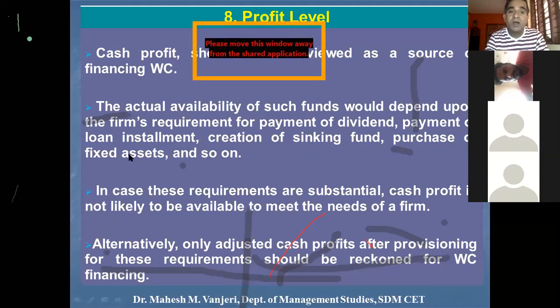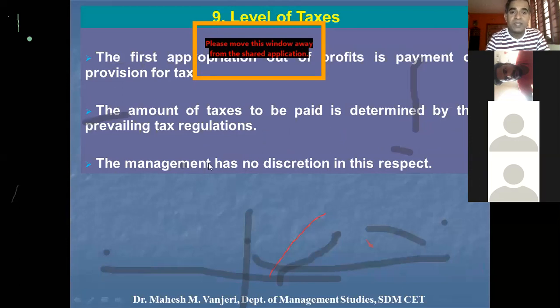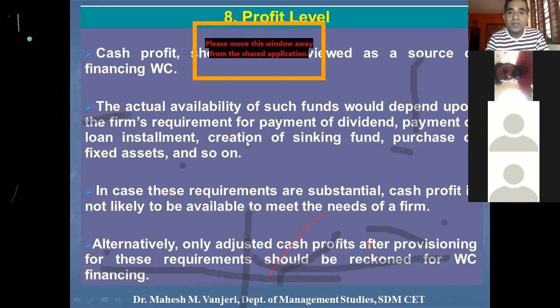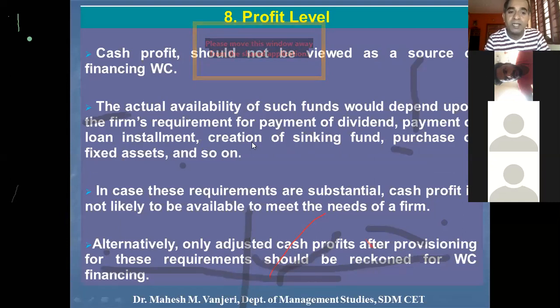But after making all these payments, after considering all this, if enough cash profit still left, that amount can be used for the purpose of working capital. So after explaining this, now I'll go ahead and explain how profit level affects the working capital requirement.